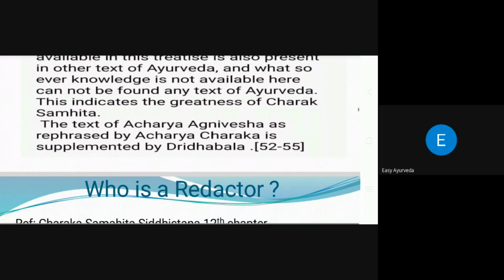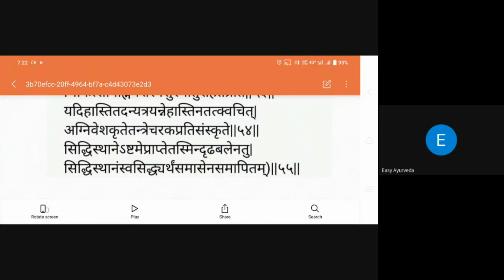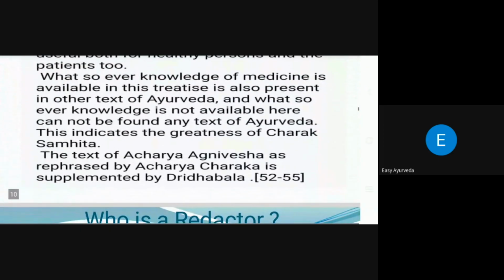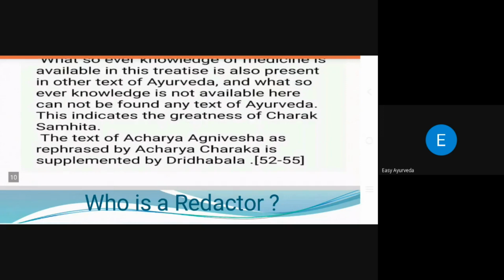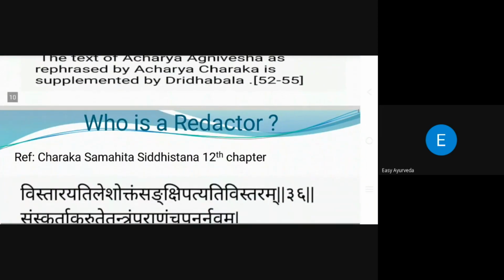And in this shloka he mentions: Agnivesha Krute Tantre Charaka Pratisamskrute Siddhisthane. Here he tells the author's names. The original author of the text of the Charaka Samhita is Acharya Agnivesha, as rephrased by Acharya Charaka, and supplemented by Dridabala. Written by Agnivesha first, later it was redacted by Acharya Charaka, and later completed by Acharya Dridabala. That will also come in the next slides.